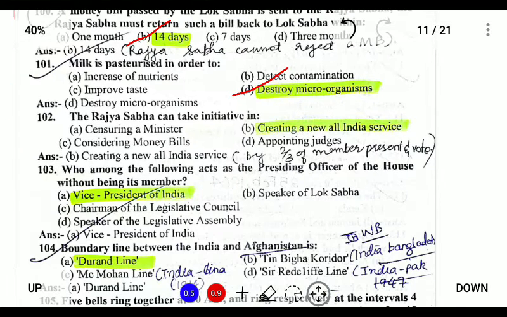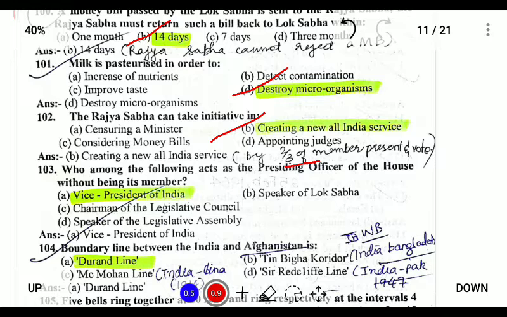Next, question number 102. The Rajya Sabha can take an initiative in creating an all India service. The Rajya Sabha has special powers in creating an all India service, which requires a two-thirds majority of the members present and voting. This is one of the special powers of the Rajya Sabha, which the Lok Sabha does not have.